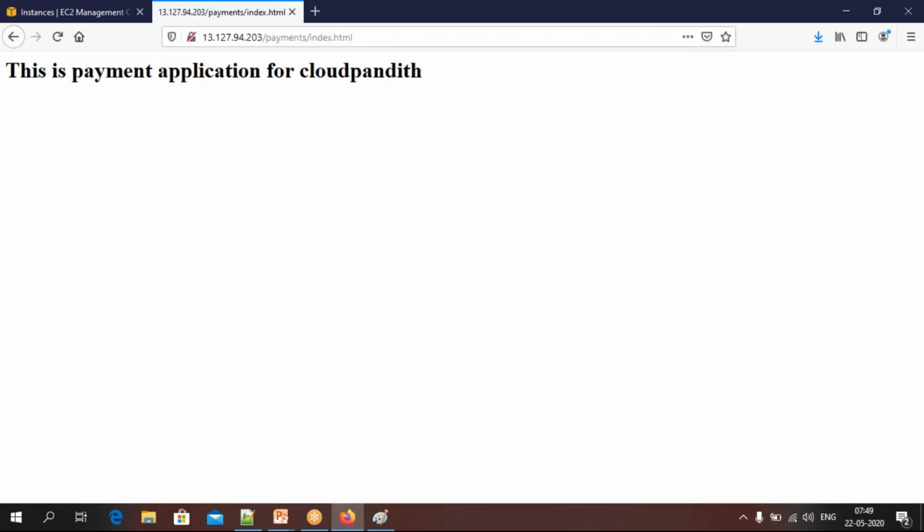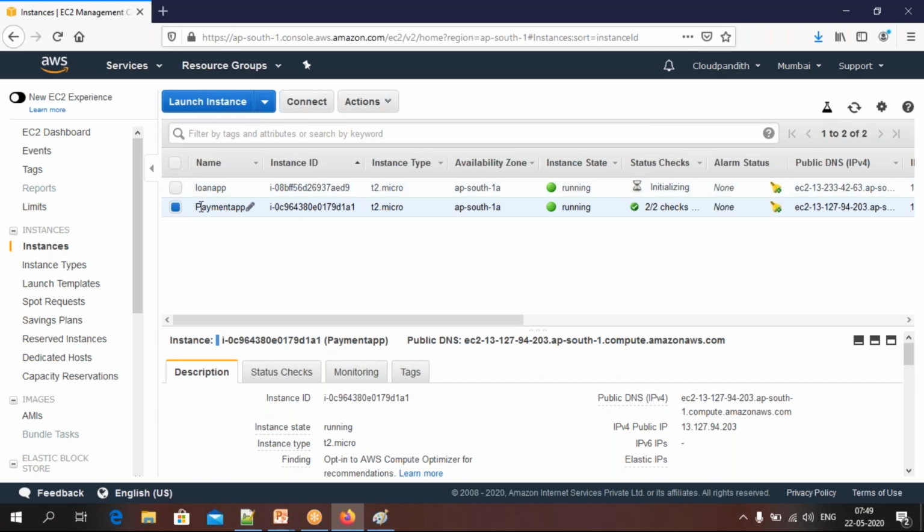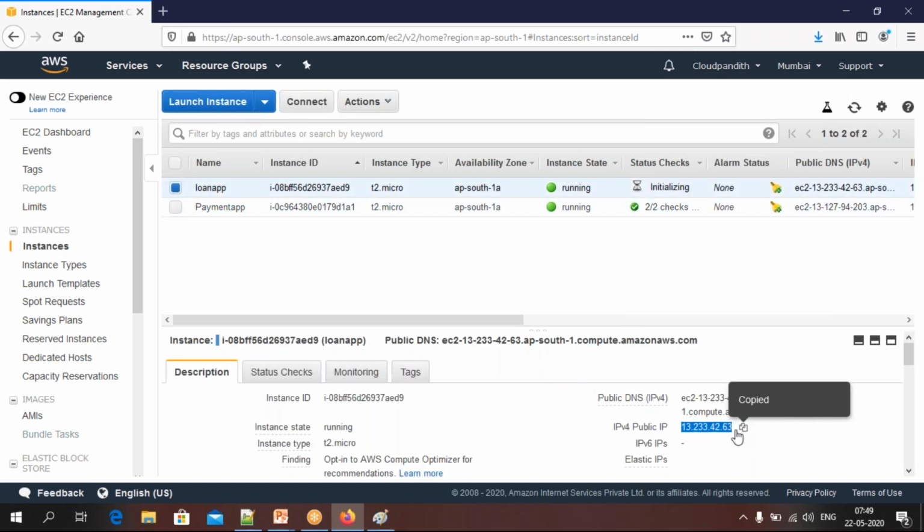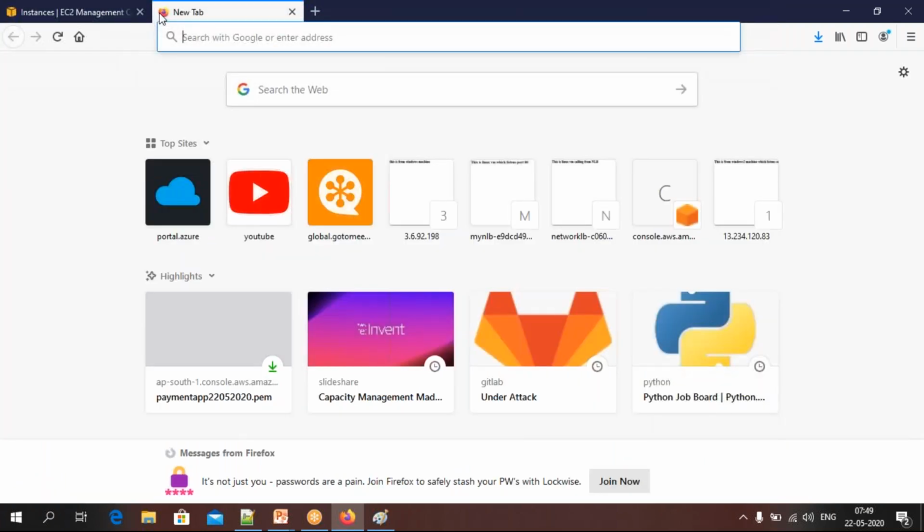See, this is the payment application for Cloud Pandit, it is working. Now come back, uncheck this, check this one. Now go to loan here. Okay, click on this.